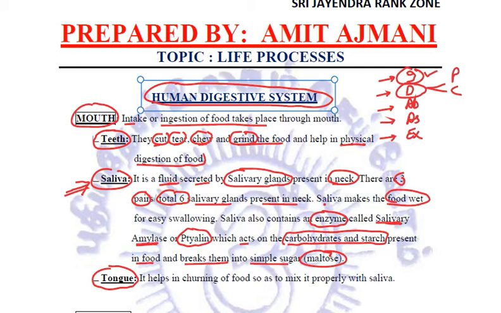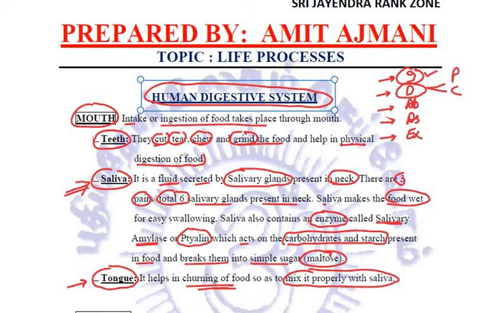Right? Now another thing present in the mouth is the tongue. We know that the tongue has taste buds, but when it comes to digestion, the purpose of the tongue is to help in churning of food so that the food is properly mixed with saliva, so that the enzyme salivary amylase can act properly on the carbohydrate and starch present in food, right?